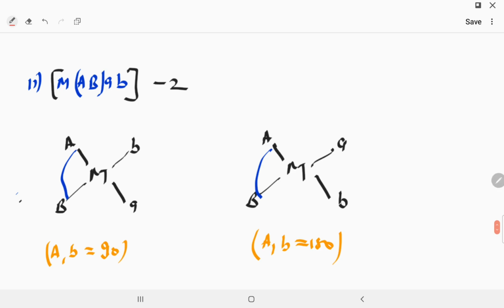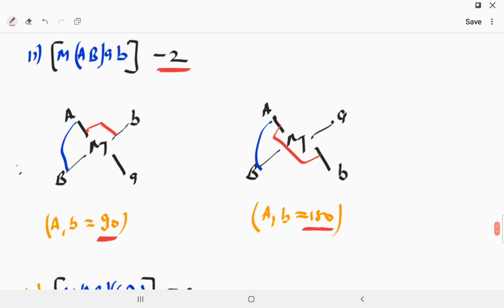So one time B is opposite with B and one time A is opposite with B. If we interchange, this AB is at a 90-degree angle, and this A and B is at a 180-degree angle. So it will show two types of geometrical isomer, cis and trans. So the total is 2 geometrical isomers.